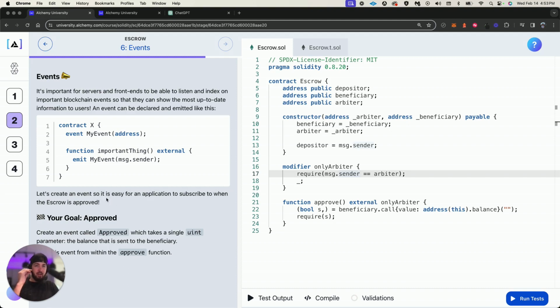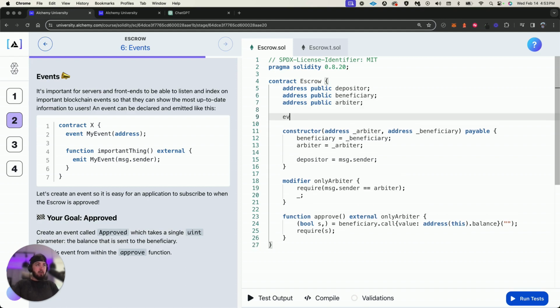So let's create an event so it's easy for an application to subscribe to when the escrow is approved. So we'll make an event called approved. I'll put it up here, because I like my events to be by the storage and state variables. It takes in a single uint parameter, and this is going to be the balance sent to the beneficiary.